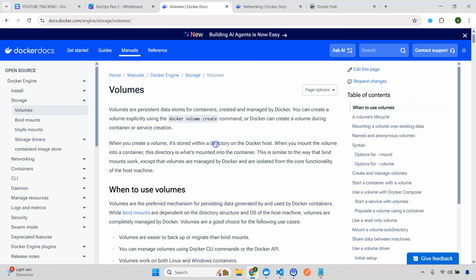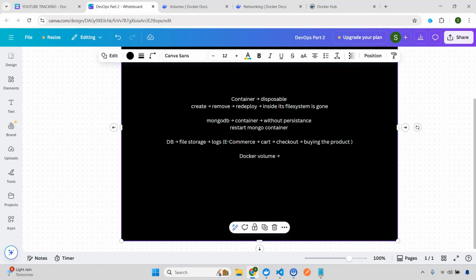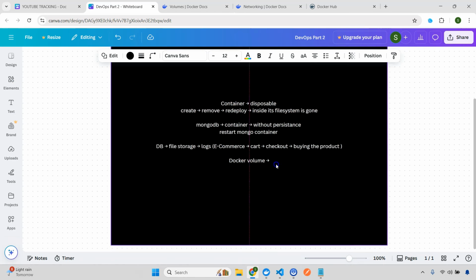Okay, so if you go here, volumes are persistent data stores for containers that are managed by Docker, right? And you can create this volume with the commands that we are going to see, but I will give you a simpler definition here.